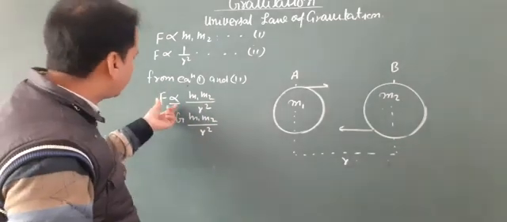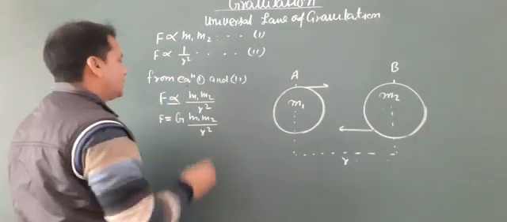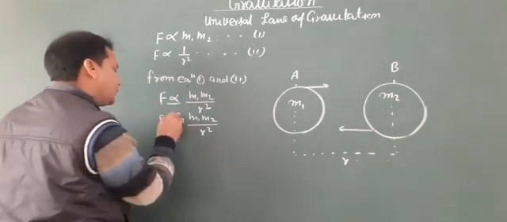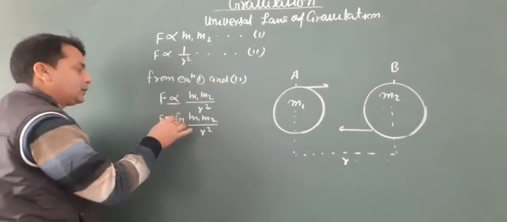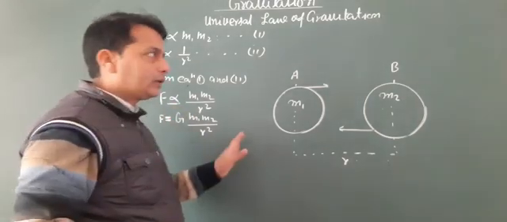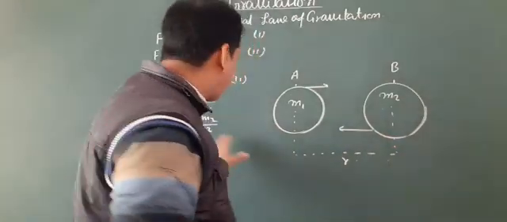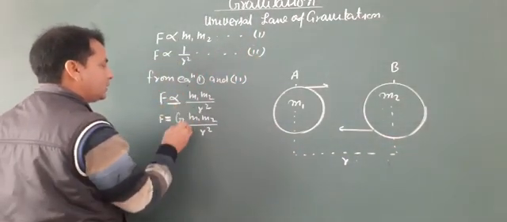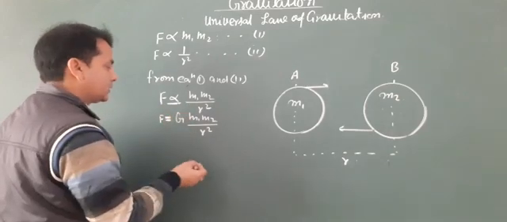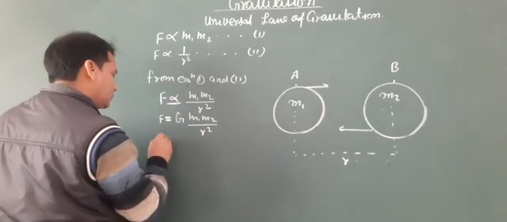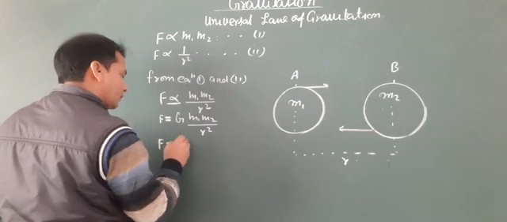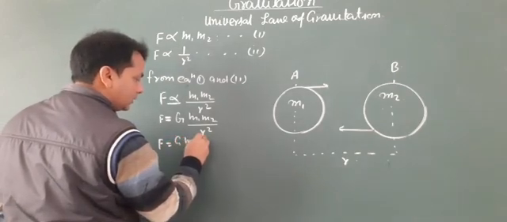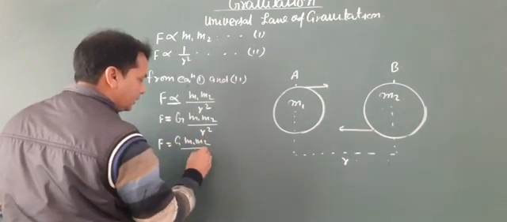So in place of the proportional sign, we can write a constant, and in this situation this is the universal gravitational constant, G. So F equal to G m1 m2 by r square.